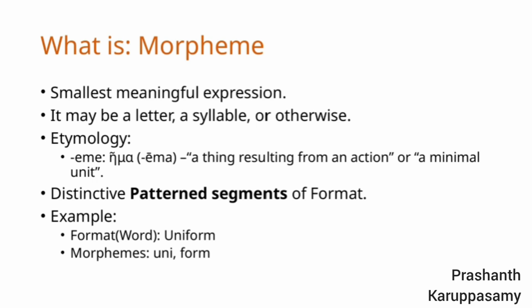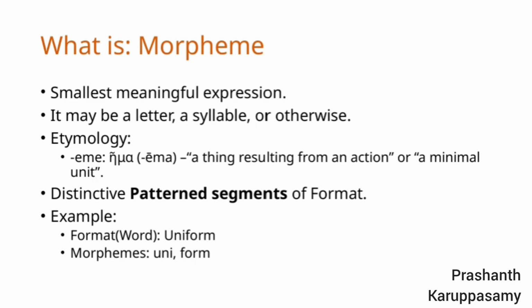Now, if we look at the etymology, the term morpheme comes from the suffix eme, which originates from the Greek ema, meaning a thing resulting from an action or a minimal unit. This helps us understand that a morpheme is the smallest unit of meaning, like a building block in language.